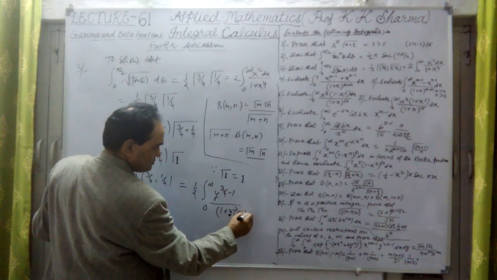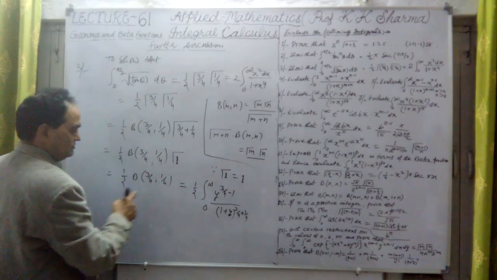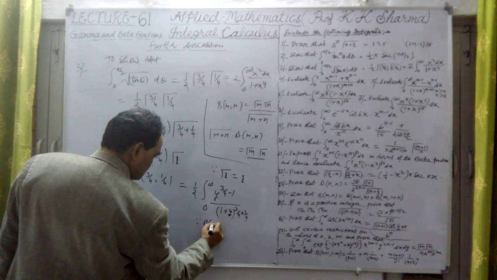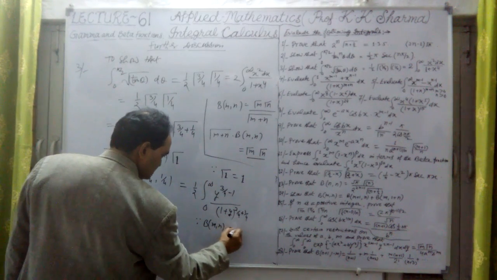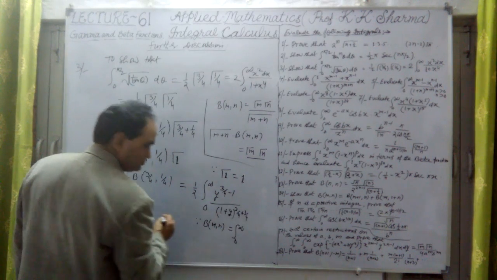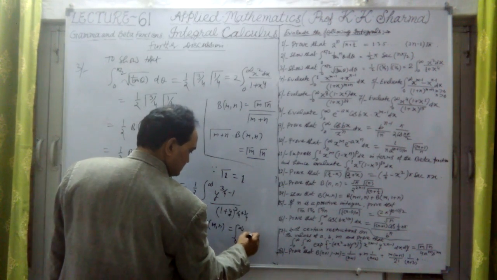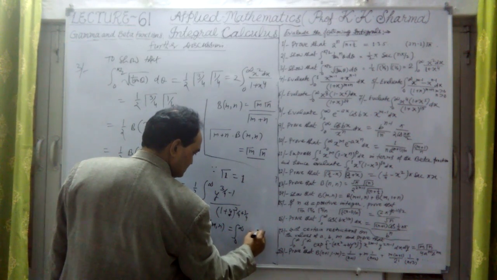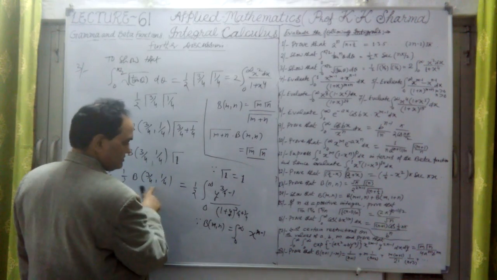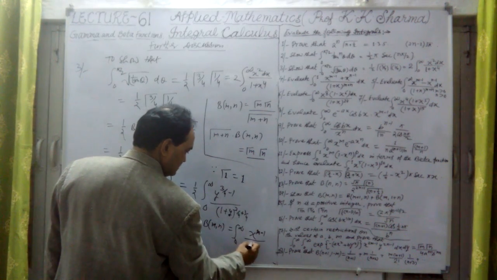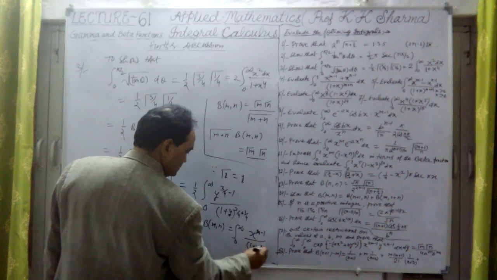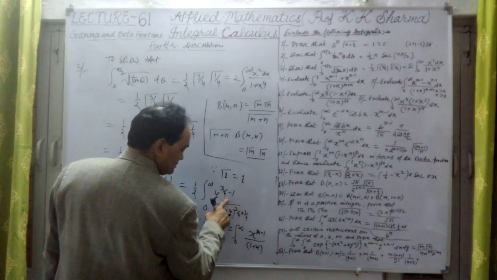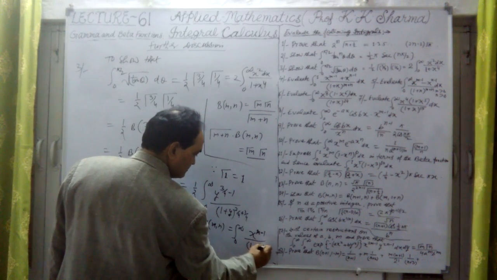That means 3/4 plus 1/4. What does it mean? Because we know that beta(m, n) is equal to the integral from 0 to infinity of x raised to the power m minus 1 divided by 1 plus x whole power m plus n.